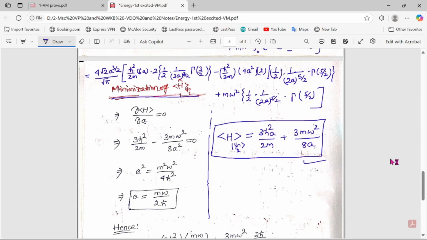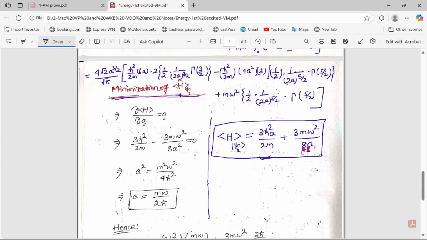So what will be the condition? The condition is that the differentiation of the expectation value of the Hamiltonian with respect to a will be equal to 0. That means this value will be differentiated with respect to a and equated to 0. The same thing I have done over here. You just put the heading: minimization of expectation of Hamiltonian for the state psi 1. That means differentiate this value with respect to a.